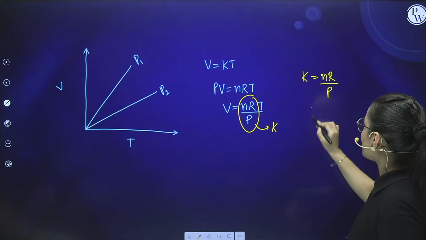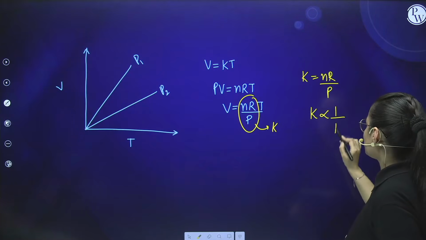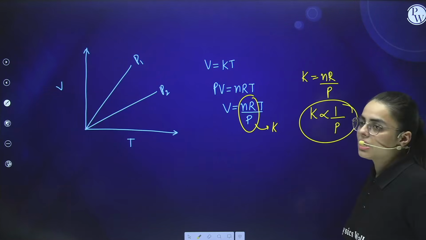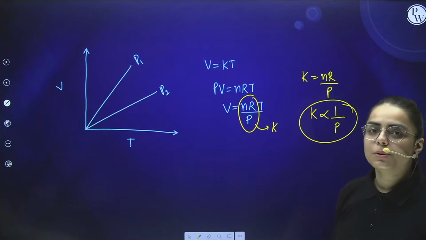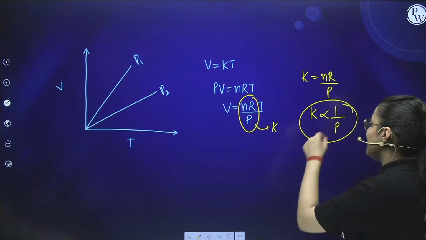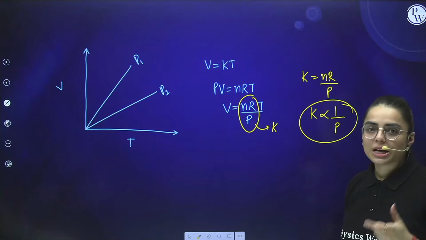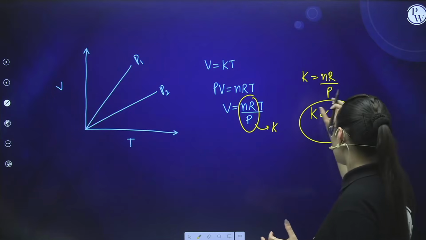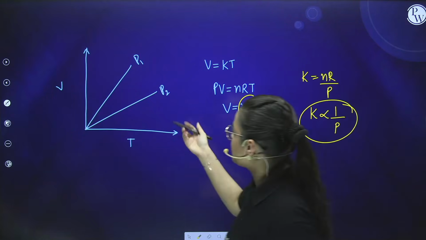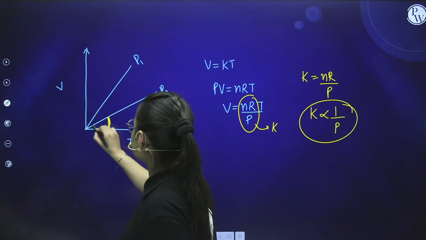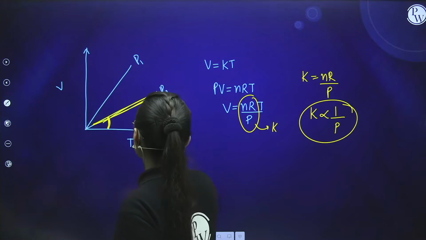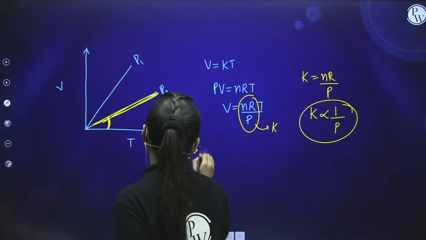Or I would say that K is inversely proportional to pressure. Now, in the previous case, we saw that K was directly proportional to temperature. But here, K is inversely proportional to pressure. So here, the more the pressure, the less will be the slope. We need to find which pressure is more. Whose slope is less? This slope is less, so its pressure is more. So P2 is more than P1.